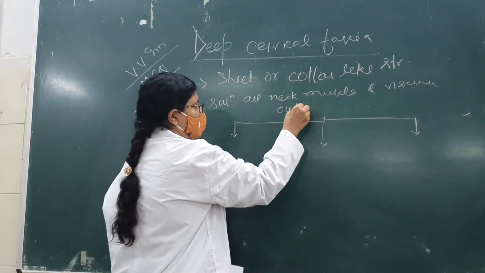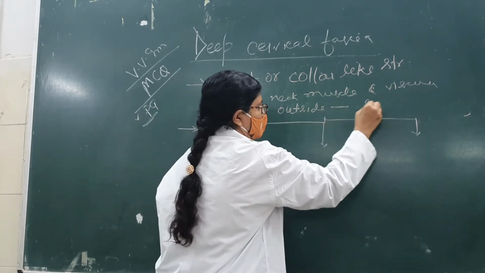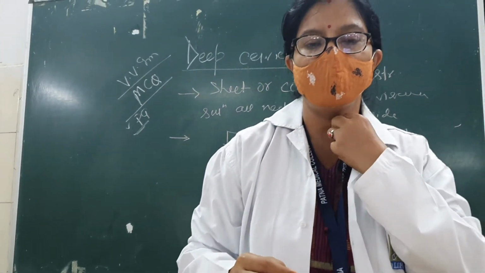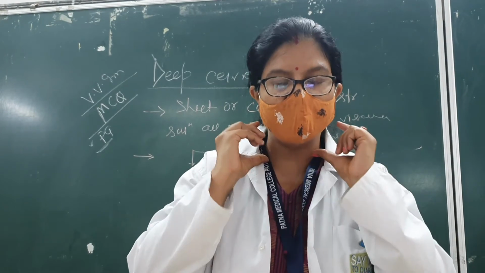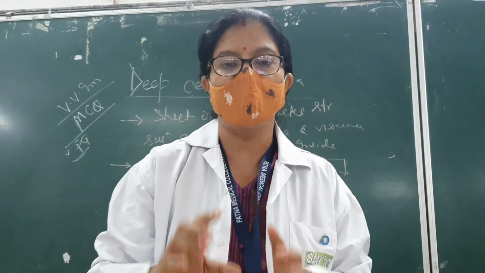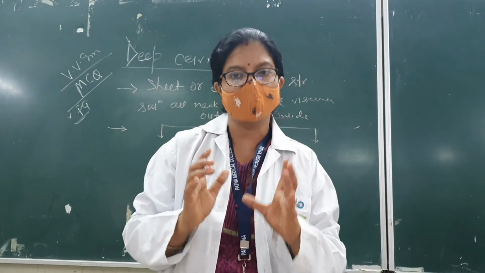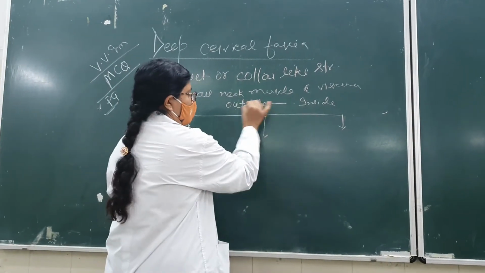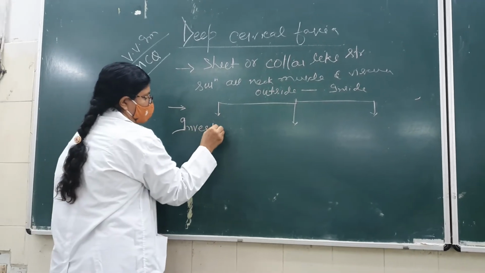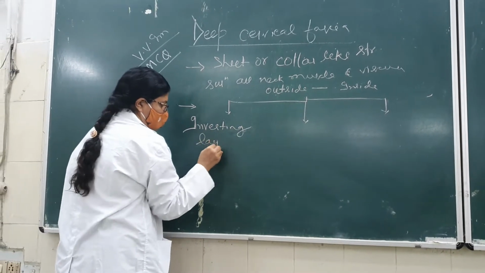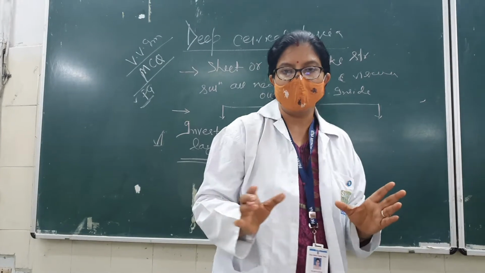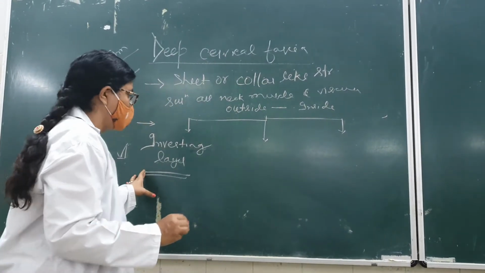First we will read the three from outside to inside. Most outside, which you can see and feel in your neck, there's a collar, a tough layer which is surrounding all the muscles. We know deep cervical fascia covers all the muscles tightly like a stocking. From outside to inside, first will be your investing layer. This is very important and we should know all its attachments and limits.